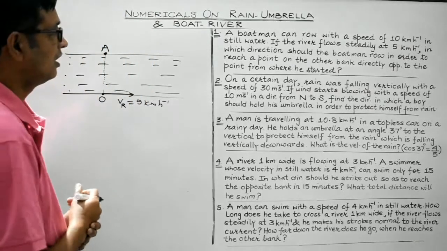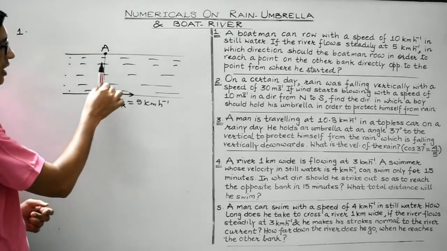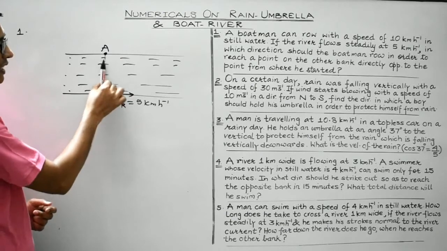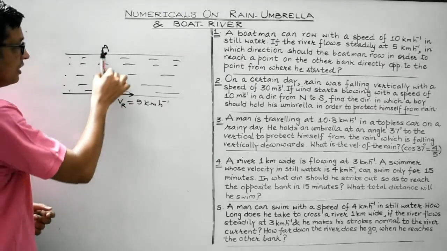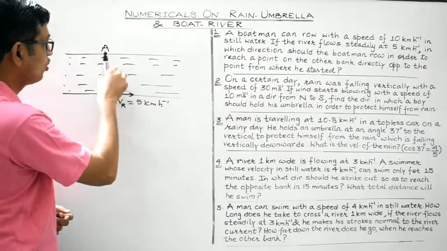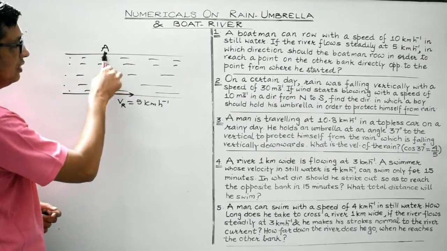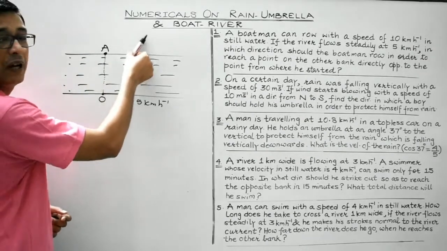Clear, students? Now imagine if the boatman starts rowing his boat along the direction OA, then what would happen? He will move along the direction OA and the river is flowing along this direction. So what will be the resultant of these two? These two will be the adjacent sides of the parallelogram and the resultant will be given by the diagonal of the parallelogram.